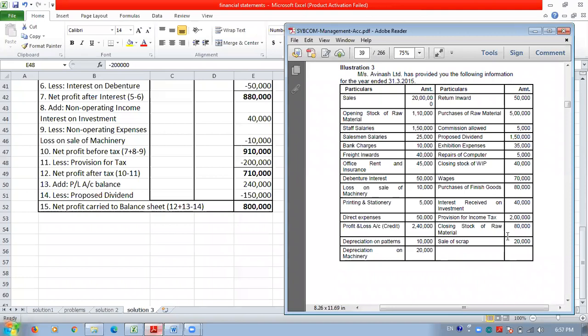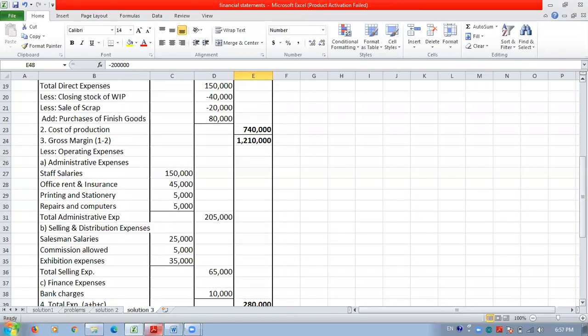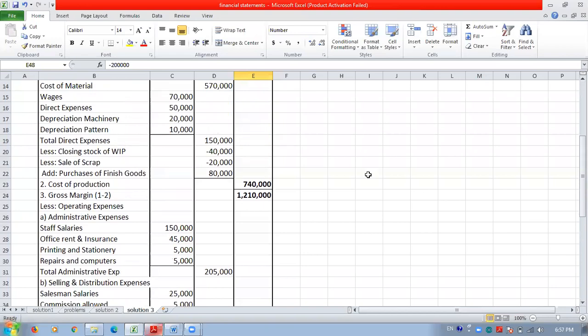Material cost consists of the opening stock of material, purchase of material, then the freight on material. All these make a material cost, but the closing stock of raw material should be deducted from the material cost. That's why this 80,000, your closing stock of material, is deducted here in the cost of material.